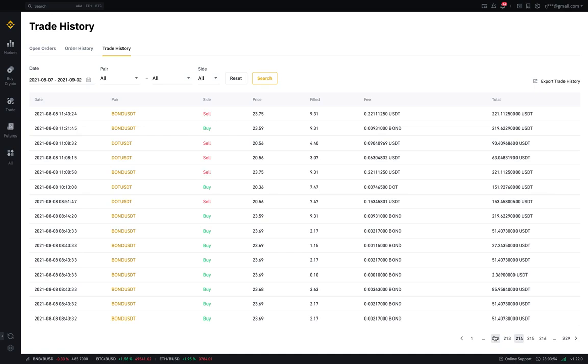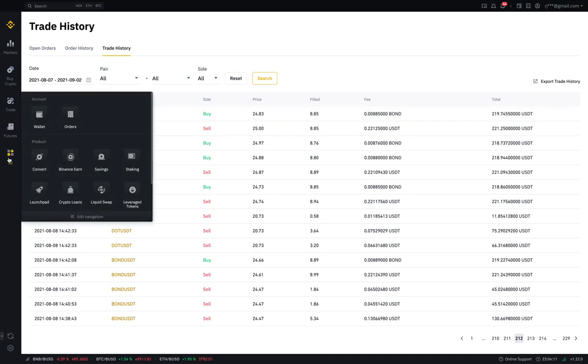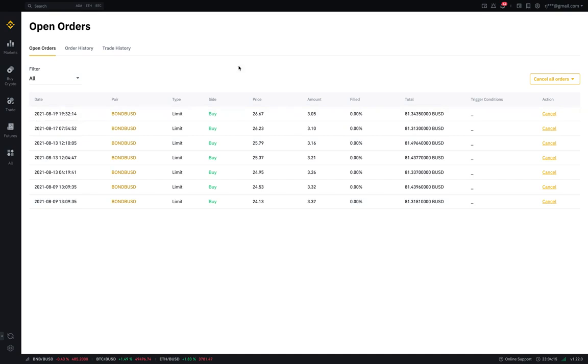I believe if I go to 212, yes, 212 is also 8th August. So you can see how many trades are being done in a day. This is how trading is being done in this bot. We can go here and always check in our account. These are the open orders at this moment in my account.